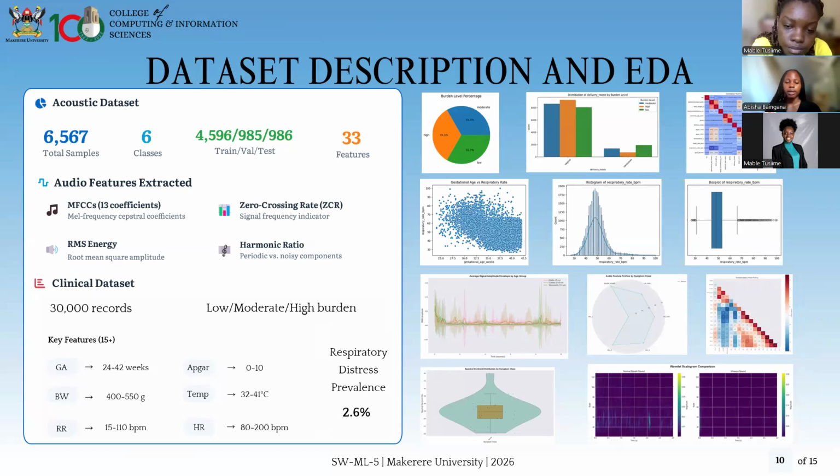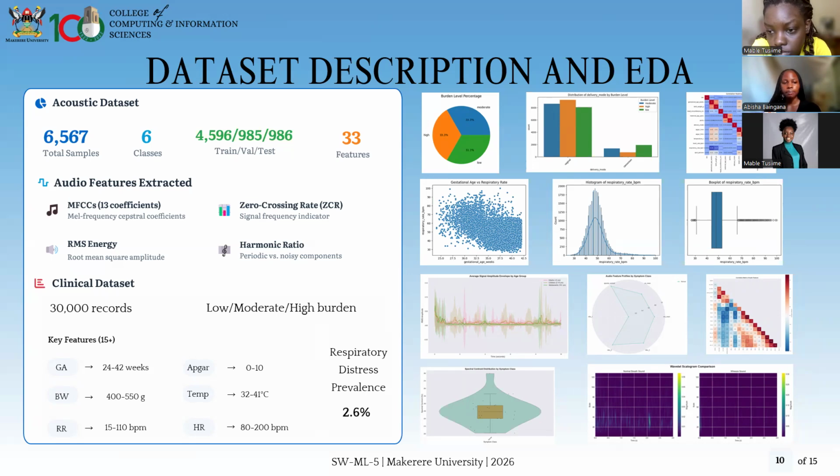And we had about 15 key plus features. So on the right, we look at the different visualizations from both data sets, such as the burden level, percentage, distribution of delivery mode by the burden level, correlation heat map, and then gestational age versus the respiratory rate.